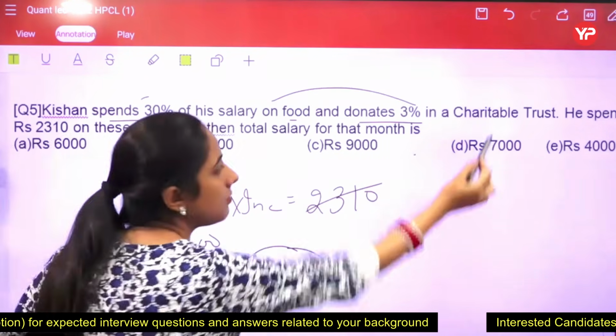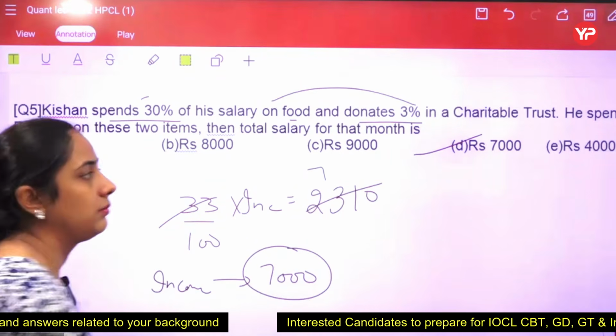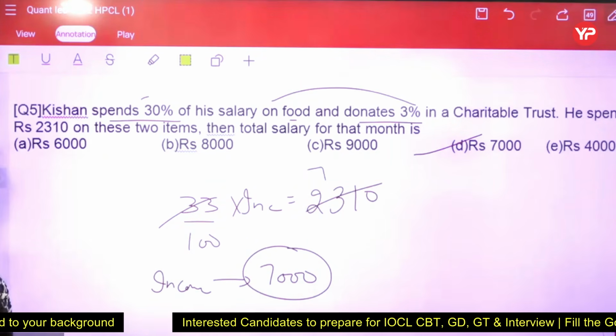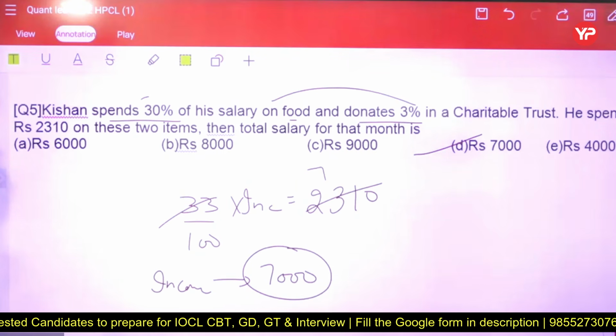Option D. Option D. Got it? So this is 7 times. I hope the point is clear.